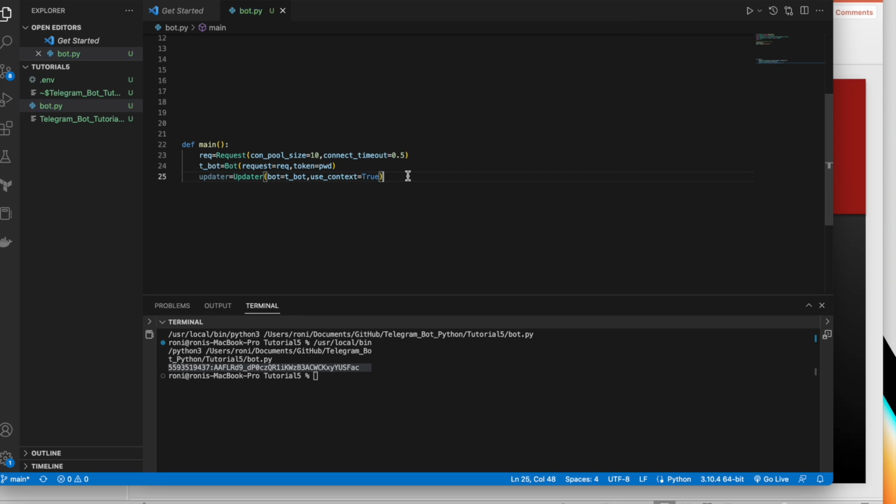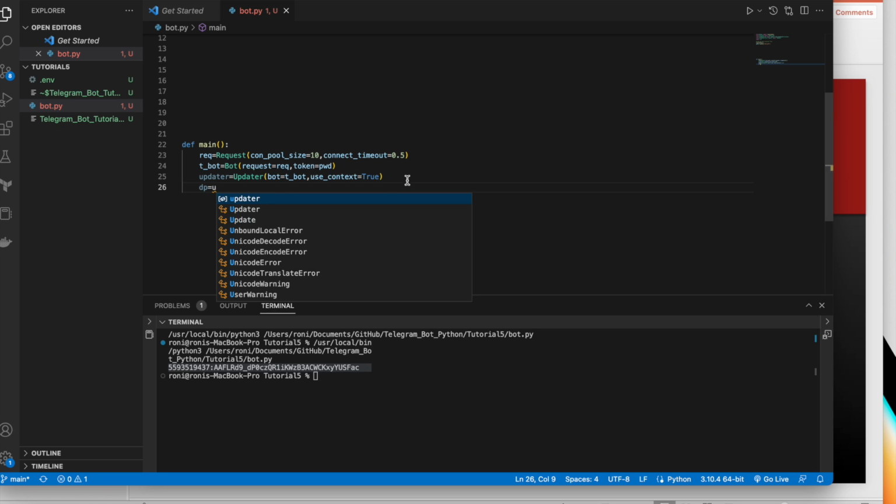That is why I said use context. Now we'll call something called dispatcher, which is also very important. So dp is equal to updater dot dispatcher, right?